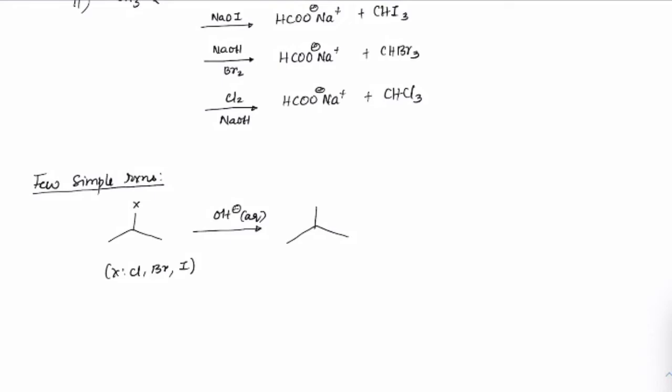We are pretty sure that we will get the alcohol. Even if you take aqueous KHCO3, K2CO3 or Na2CO3, in all of these cases we will have sufficient OH minus to make X replaced by OH, and I am sticking only to primary and secondary.